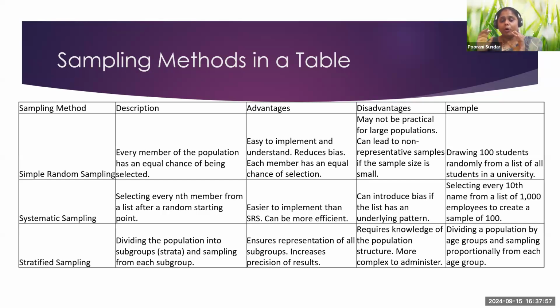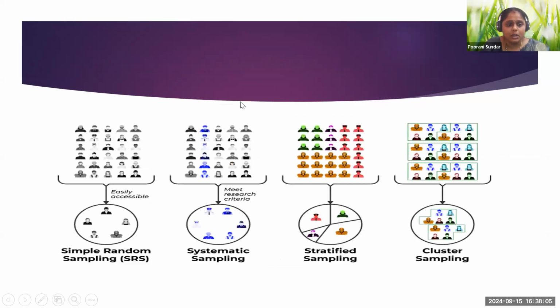I'll divide the population into subgroups, and from the subgroups, I'll be selecting the sample. This would be clear if you see it. In simple random sampling, from the total population, I'm randomly selecting the variable. Whereas systematically, for example, if I'm selecting the second person in the nth row, I'll be selecting the second person from all the rows. Systematically, I'm following.